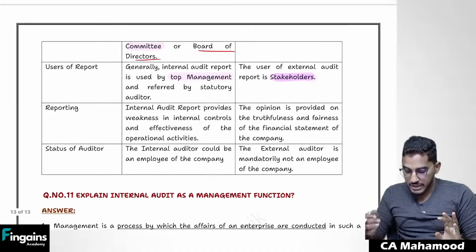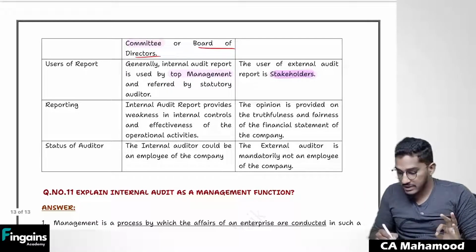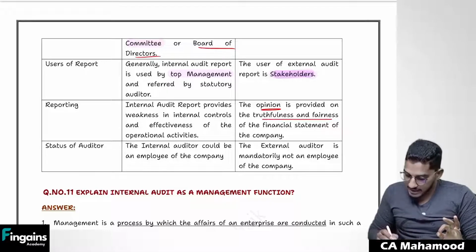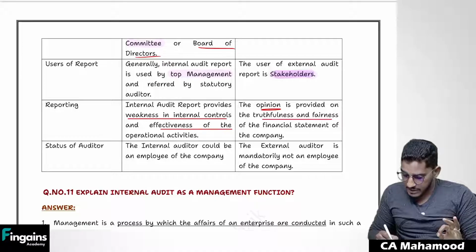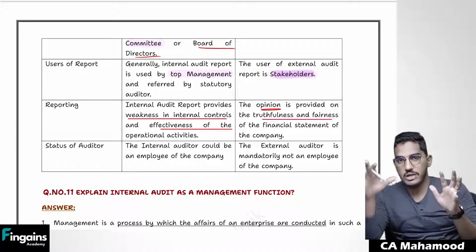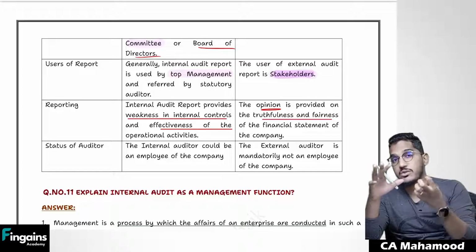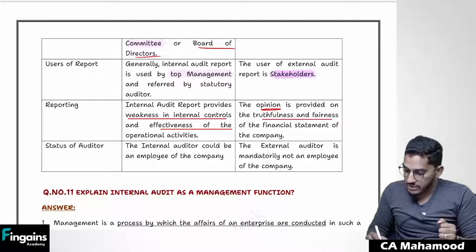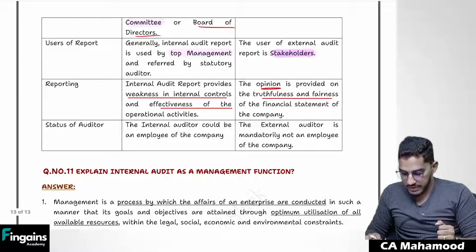To whom the report, what kind of reporting will happen? We know in the case of external audit, the auditor is going to express an opinion on true and fairness of the financial statements. But the internal auditor is going to report on weaknesses in the internal controls, and even on the effectiveness of operational aspects. Whether the overall organization is working in a proper way or not, he's going to give a report on effectiveness of operational aspects. But external audit is only giving an opinion on true and fair view of the financial statements.